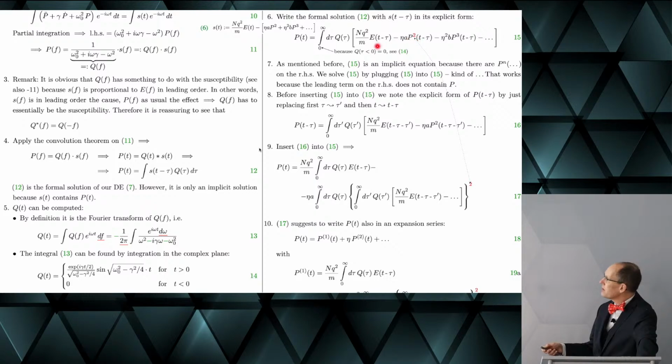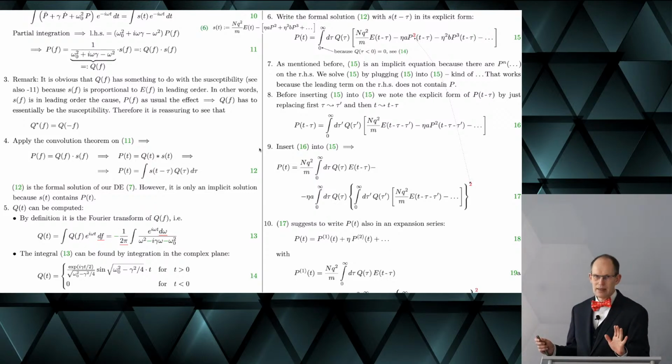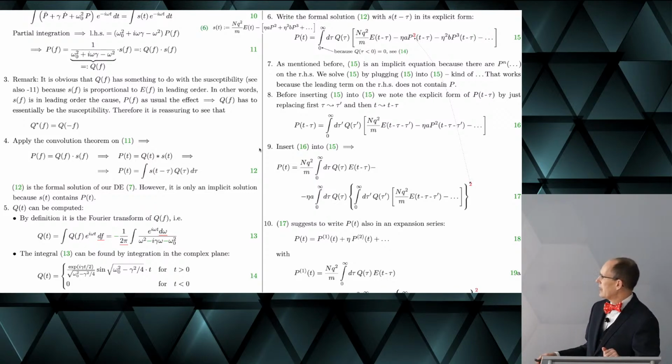We have here P of t, but what I need to plug in is P of t minus tau. So I replace tau with tau prime, and t I replace with t minus tau. And then we get this thing. I just renamed variables. Nothing has happened.